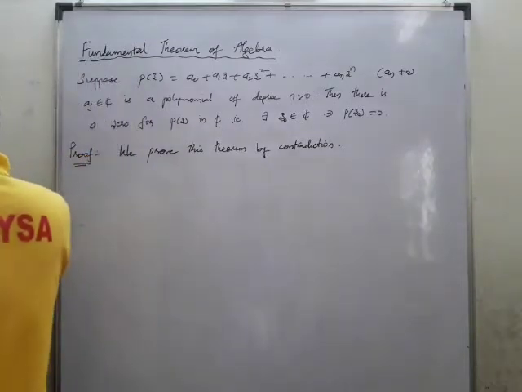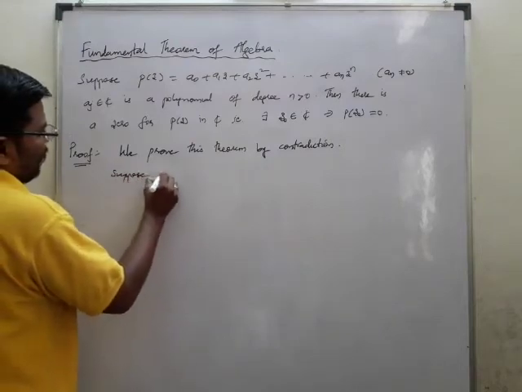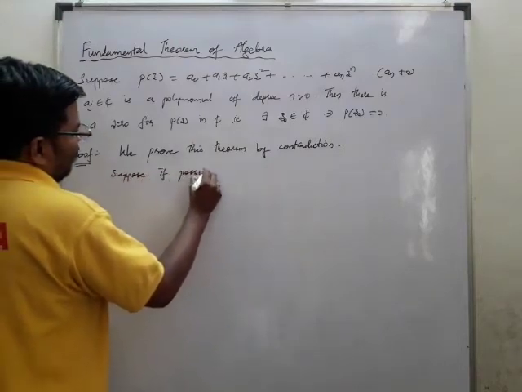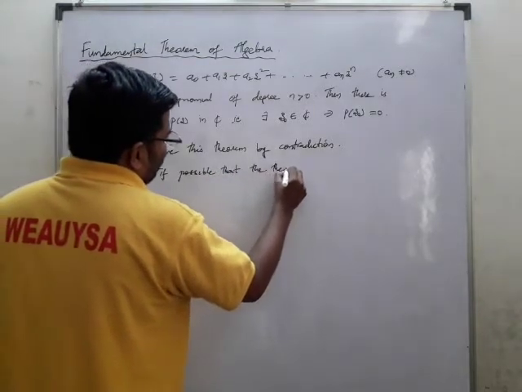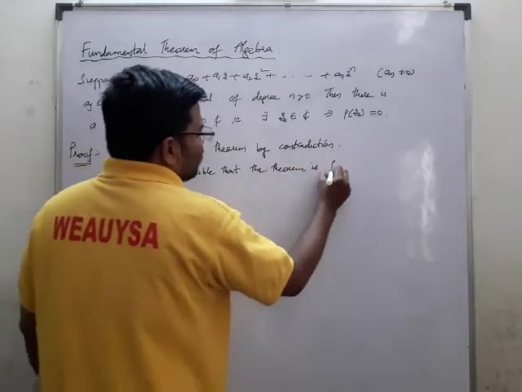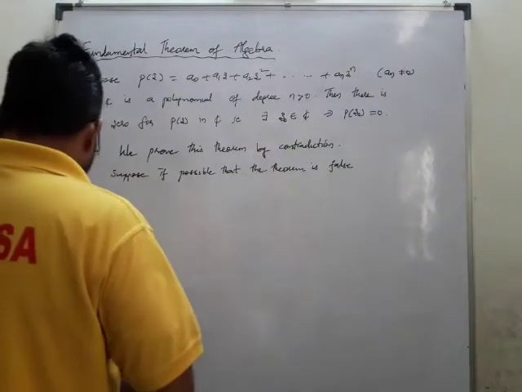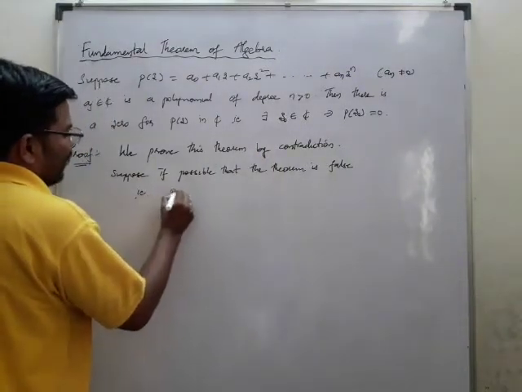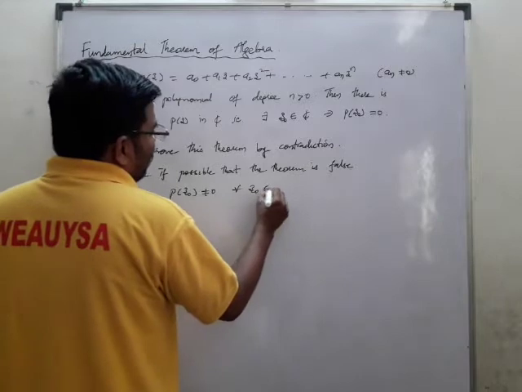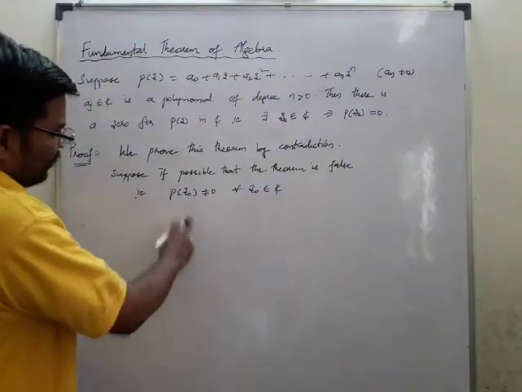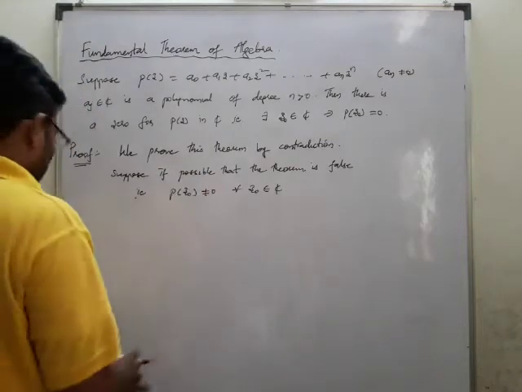So what we'll do is, suppose if possible that the theorem is false. We are just going in a contradiction manner. The theorem is false. That is, p of z naught is not equal to 0 for all z naught belonging to C. Okay, so p of z naught is not equal to 0 for all z naught belonging to C. Now we are taking a contradiction manner.